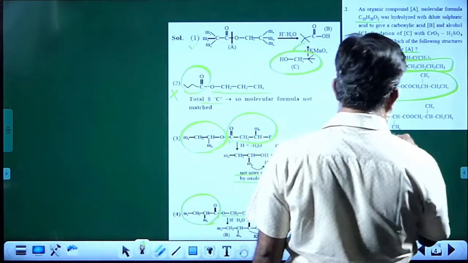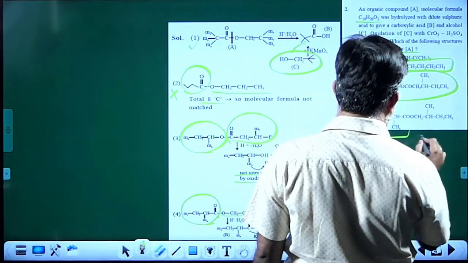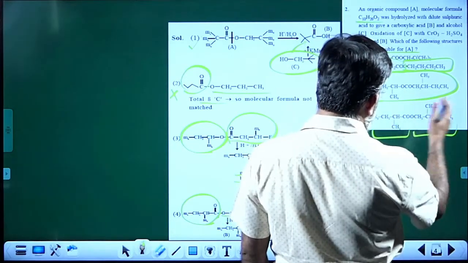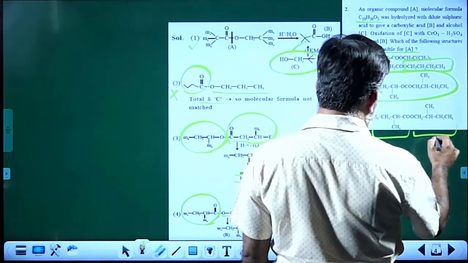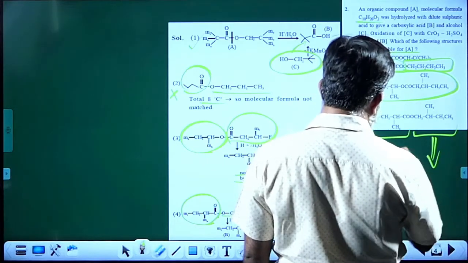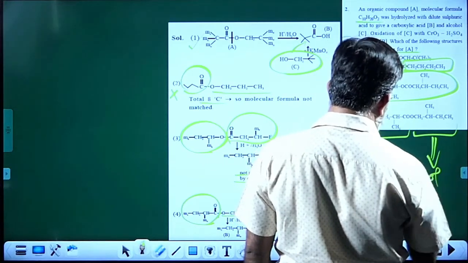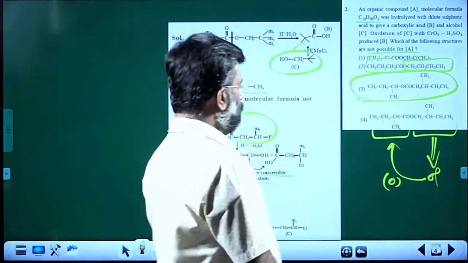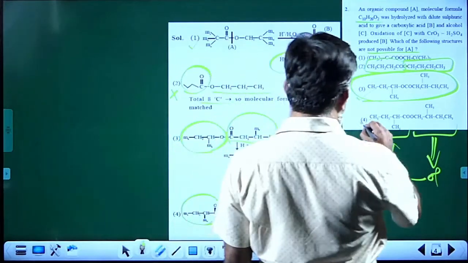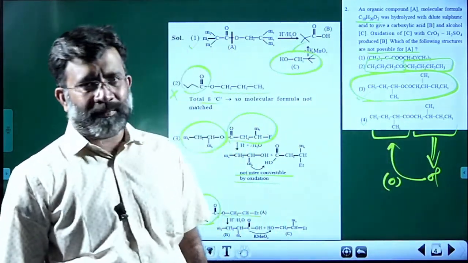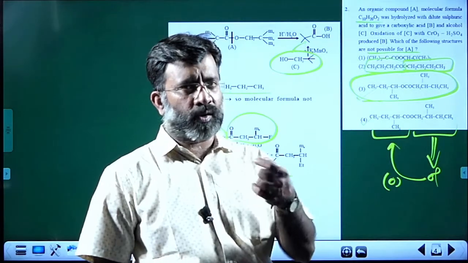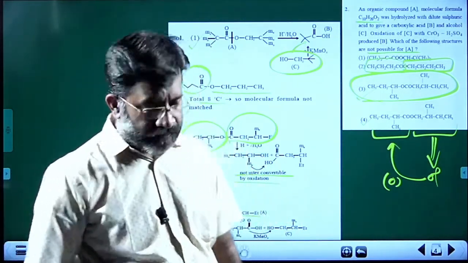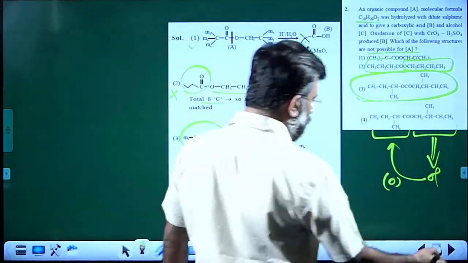You can easily understand the symmetry available there, and the alcohol obtained upon oxidation will give the corresponding carboxylic acid. So that also satisfies the condition. So the third choice is the reported answer. Unfortunately, in the second choice there is a lack of the number of carbon atoms, right? Next question.